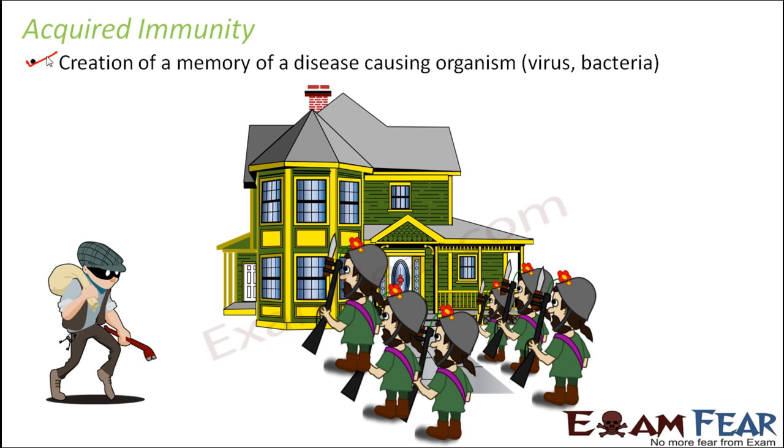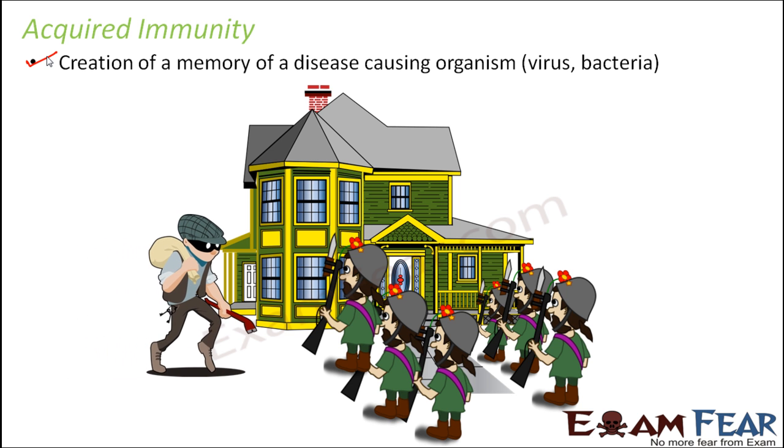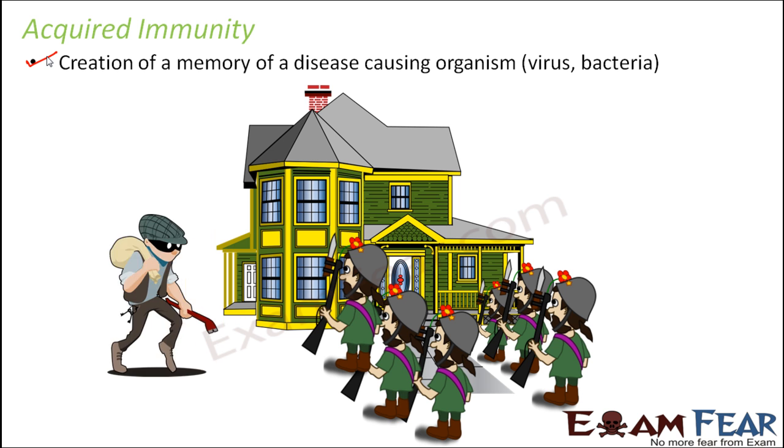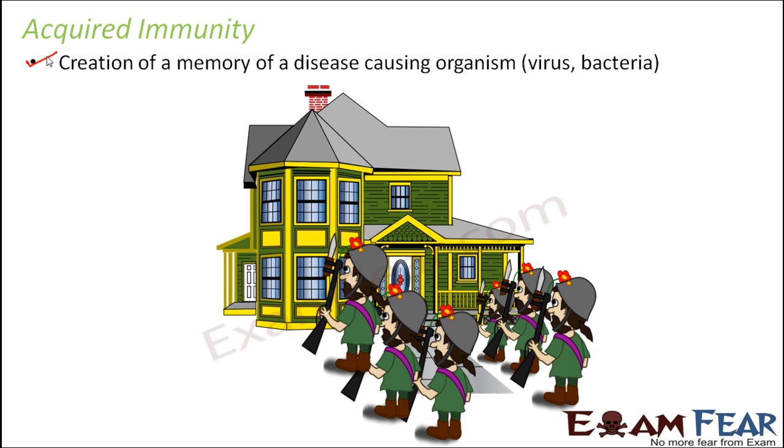If instead a gang of robbers comes, we don't know whether the security guards will be able to protect the house, because they are not aware of the power of the robbers. But if the same thief comes back, the security guards will be able to protect the house this time, because they are already aware of his power. As soon as the thief tries to approach the house, the security guards will protect it and the attack will fail.